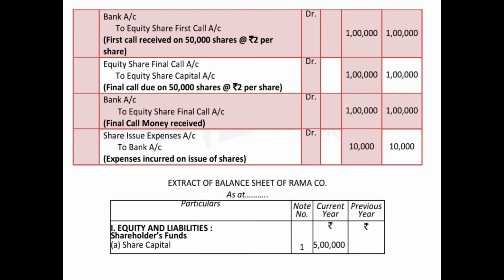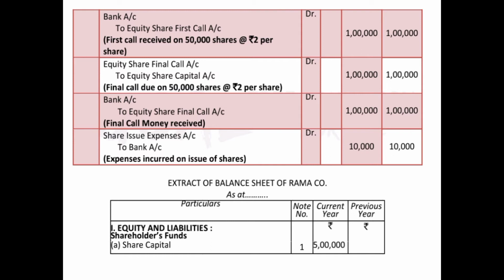And the question says that 10,000 were spent on issuing shares. So any expenses which are incurred on issuing shares, we use the term share issue expenses. And since these expenses or these amounts are paid by the company, it is an expense for the company, and we know that expenses carry a debit balance. So we'll pass the entry for expenses incurred, share issue expenses account debited 10,000 to bank account 10,000 because money is going out from the bank balance. The narration can be for expenses incurred on issue of shares. So these are the journal entries based on this question.